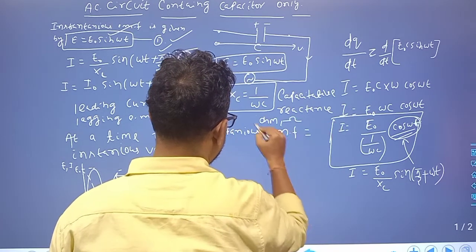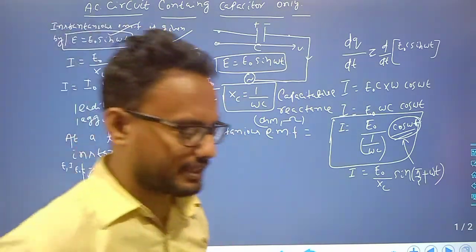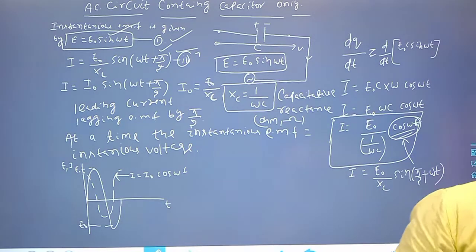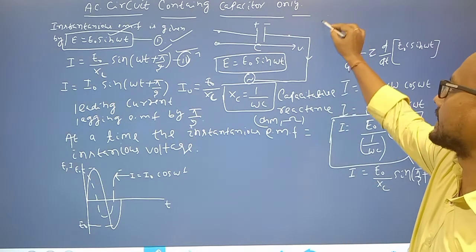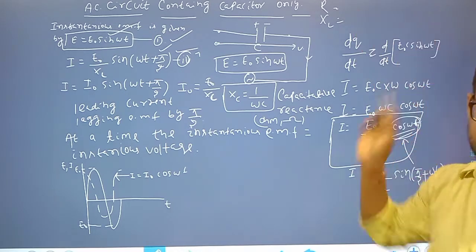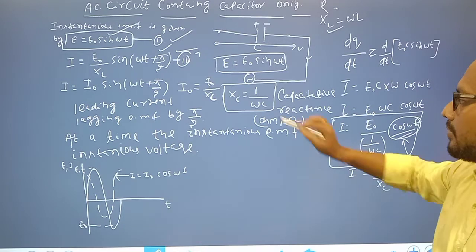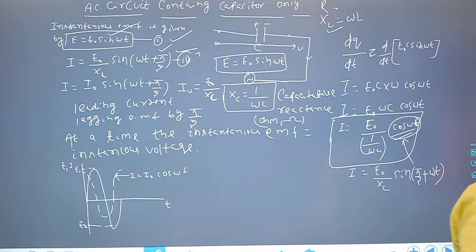So the opposition in a capacitor circuit we call capacitive reactance. Similarly, the opposition in an inductive circuit is inductive reactance, XL is equal to omega L, but XC is equal to 1 by omega C.